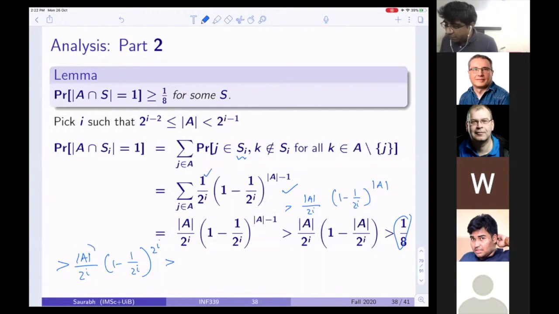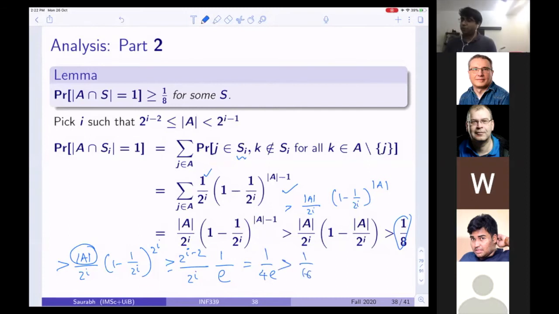But look at what is mod A. I want to use that mod A is at least 2 power i minus 2, divided by 2 power i, times 1 over e. So this is something like 1 over 4e, which is like 1 over 16 or something. But if you do some careful analysis, you can get 1 over 8. Okay, but that's not the point.